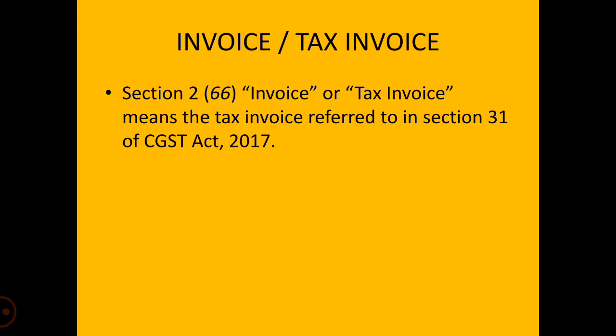As per Section 31 of the CGST Act related to tax invoice, subsection 1: where a registered person supplies taxable goods, before or at the time of removal of the goods for supply to the recipient, where the supply involves movement of goods, the registered person shall issue a tax invoice. In any other case, at the time of delivery of goods or making them available to the recipient, the tax invoice shall show the description, quantity and value of goods, the tax charged on it and the particulars related to that.